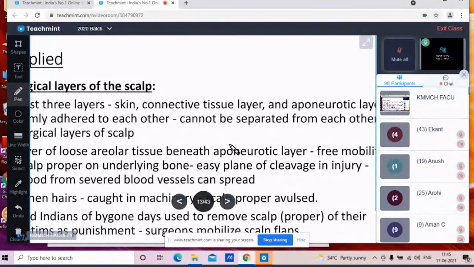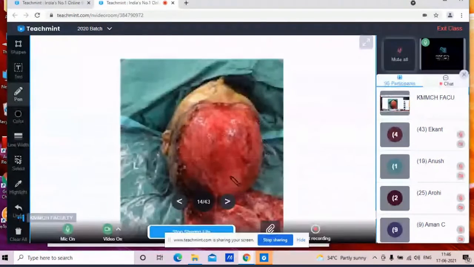Then the second part, that is the black eye. So this is the feature of the avulsed scalp. You can see this is the area of the loose areolar tissue. यहाँ से जितना भी scalp remove हो गया है, it is with the three layers. So this is the picture showing the avulsed scalp.